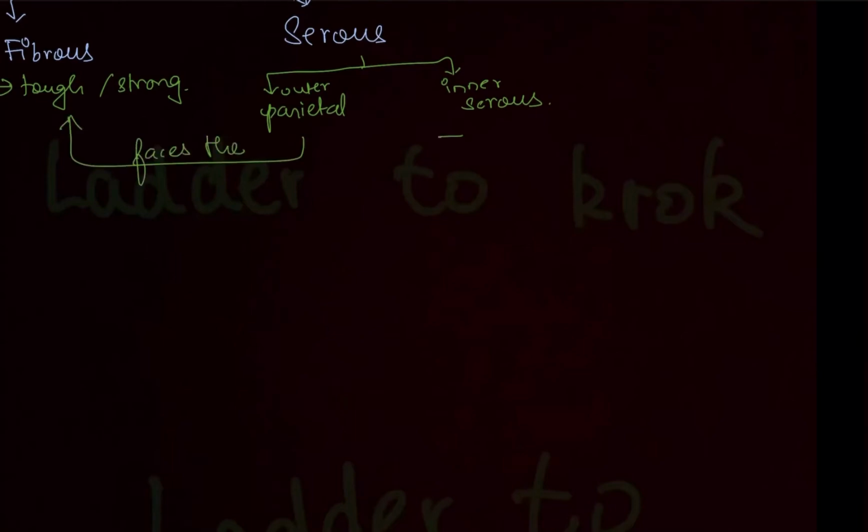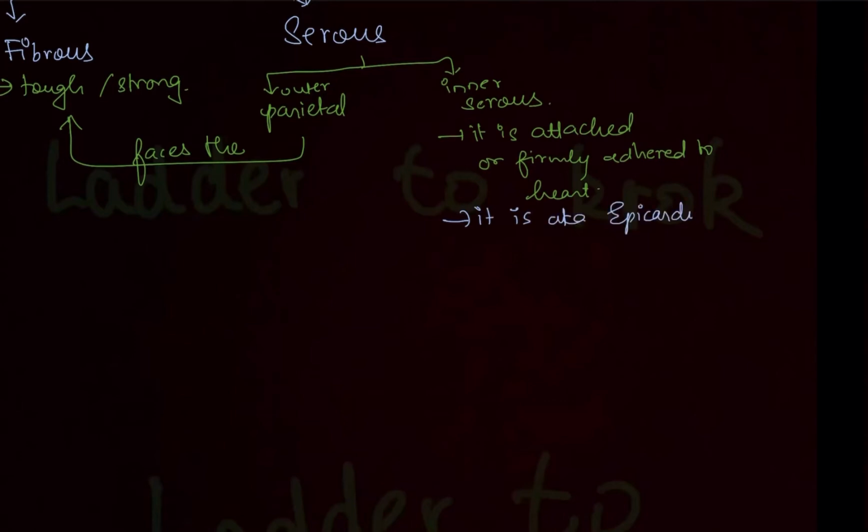The inner serous is attached or firmly adhered to the heart. You must know that this inner serous pericardium is also known as epicardium.